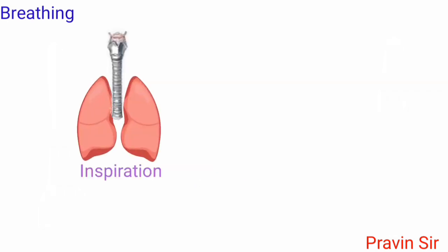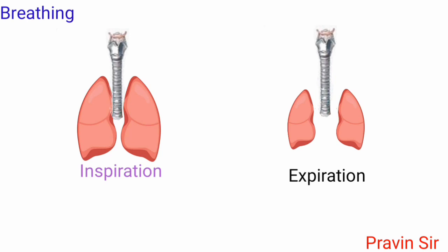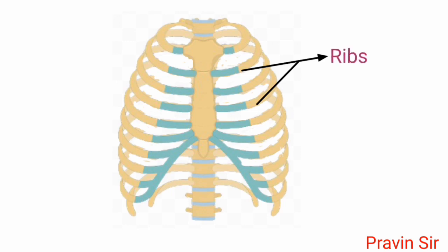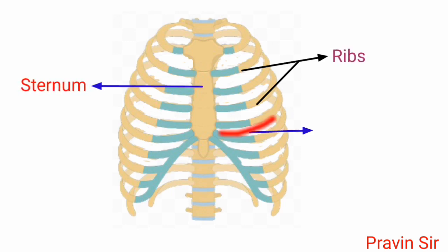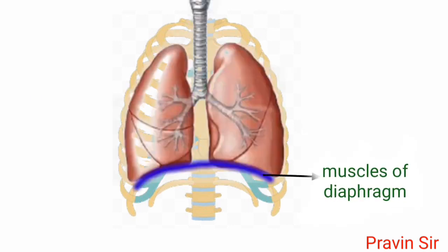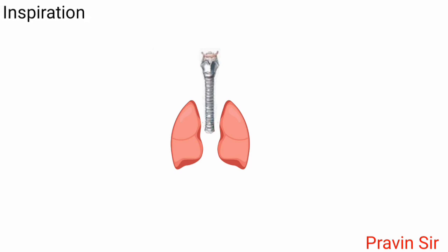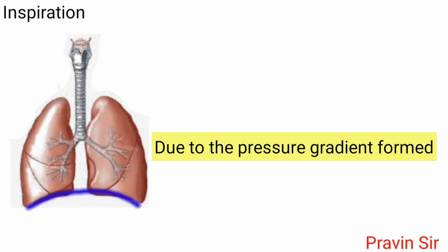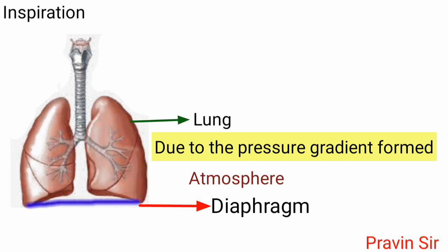It involves inspiration and expiration, which involve parts of the thoracic cage, ribs, sternum, and the intercostal muscles and muscles of the diaphragm. Inspiration is an active process that involves taking the atmospheric air into the lungs. Due to the pressure gradient formed between the lungs and the atmosphere, the diaphragm becomes flat and moves downwards.